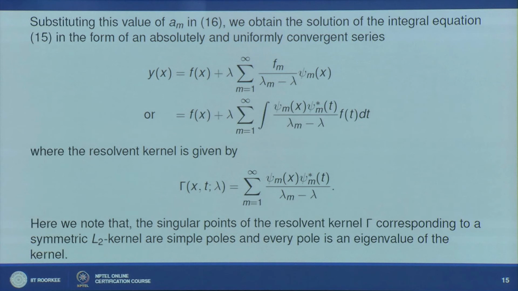I am using t as the integration variable because we already have x. So here f_m I am writing as the integral from a to b of ψ*_m(t)f(t)dt. We already know that this series is absolutely and uniformly convergent, so we can always interchange the integral sign and summation sign. So we can write it like this: f(x) plus λ times the sum from m equal to 1 to infinity of this thing.